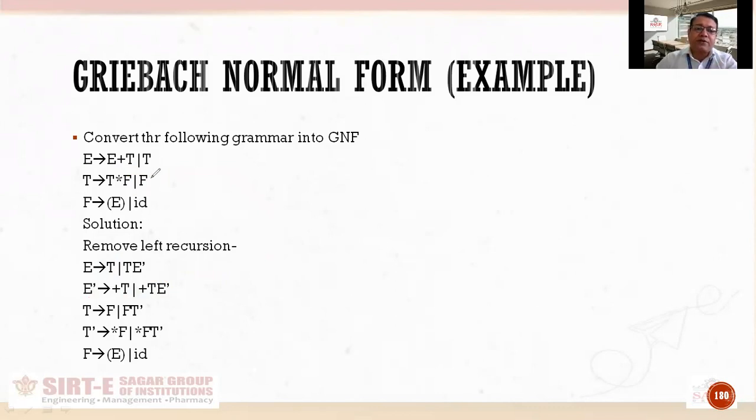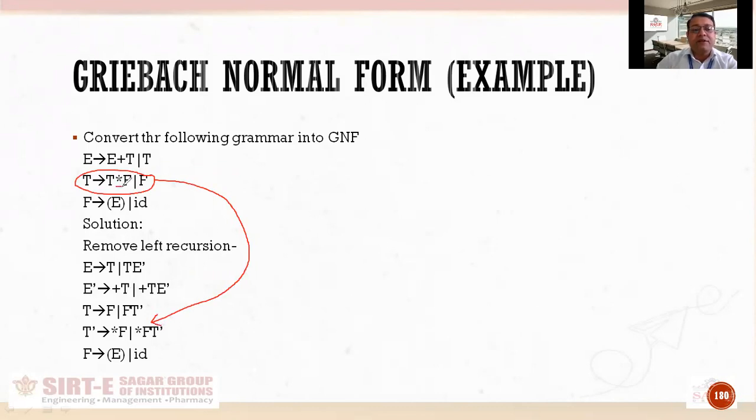Now, similarly, I will remove left recursion from the production T produces T asterisk F and F. In a very similar way, I will write down these two productions. How will I do it?